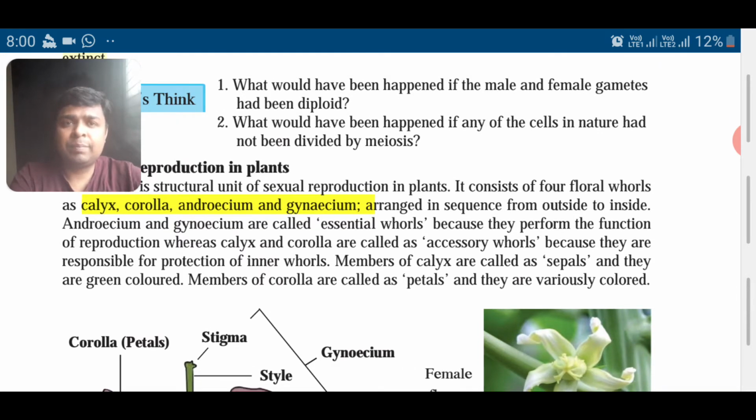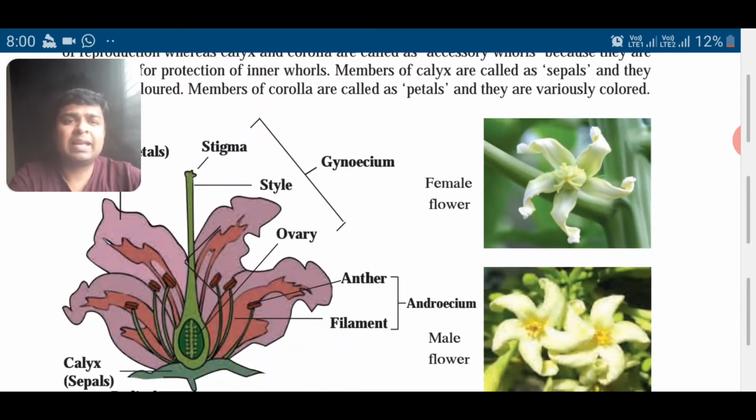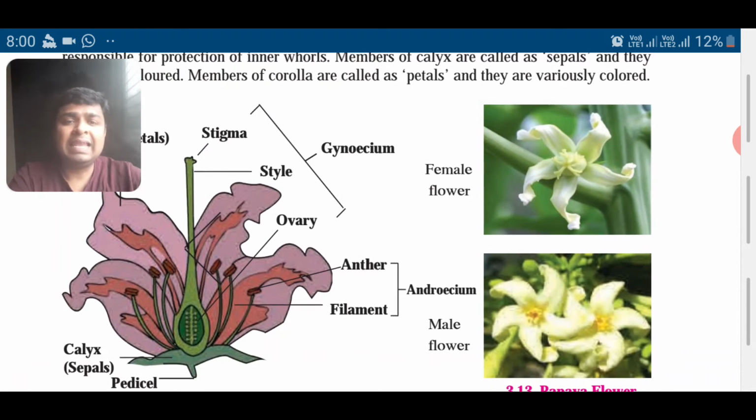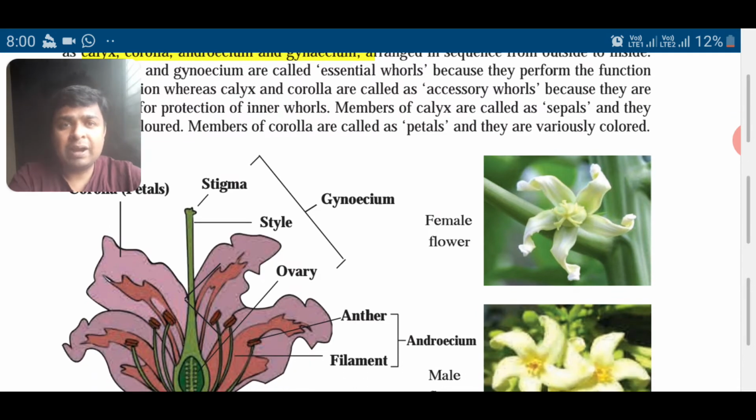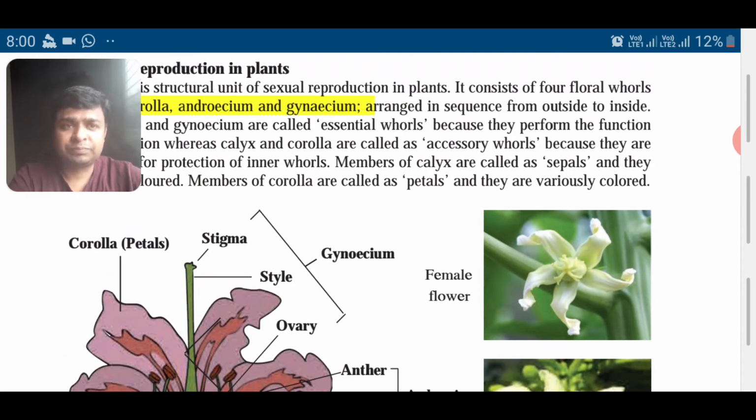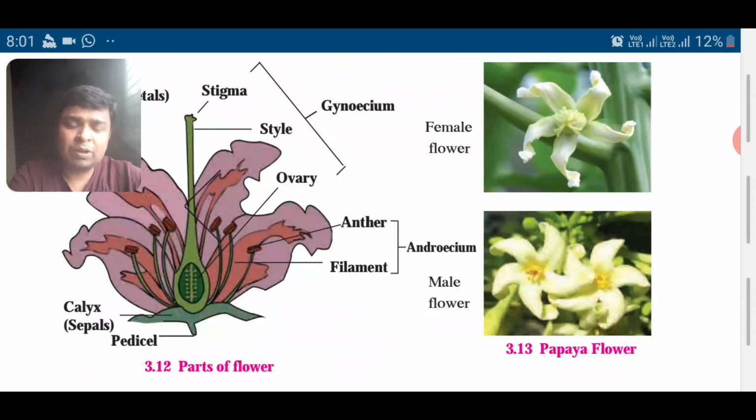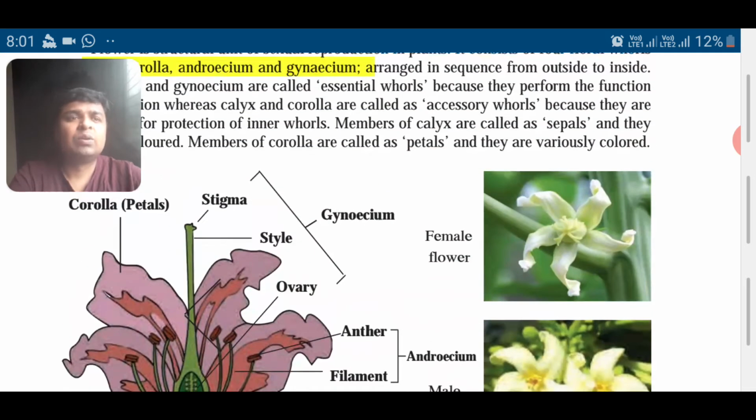जे calyxचे members आहेत त्यांना sepal म्हणायचे. त्यानंतर corolla, they are petals. So you can see the diagram. Diagram मध्ये बघा calyx सर्वात खाली आहे. Calyx is nothing but the sepals. Then we have corolla, that is petals. So the colored part of the flower is nothing but corolla, and the green part at the bottom is nothing but the calyx.